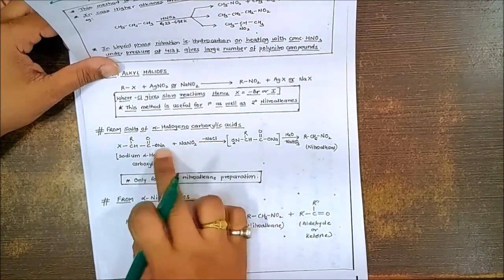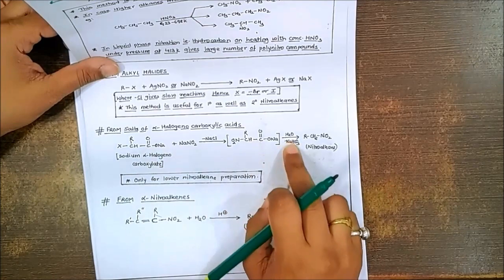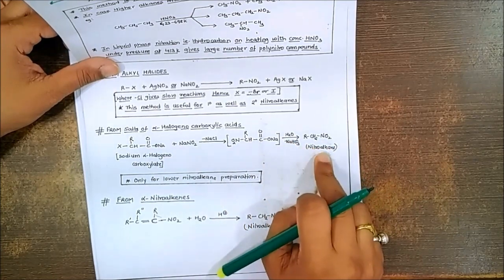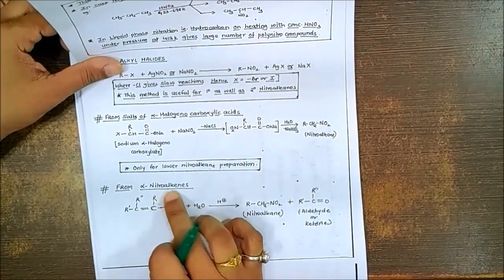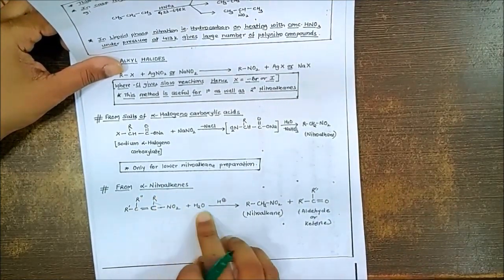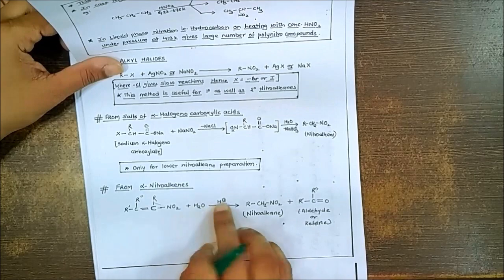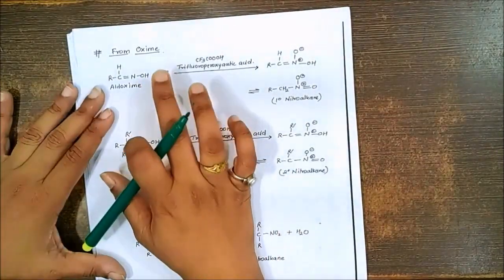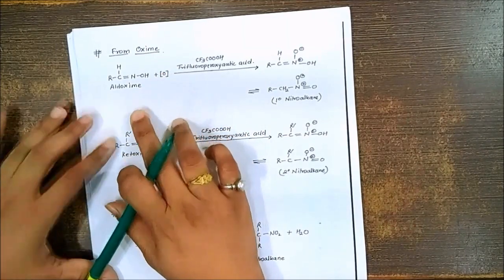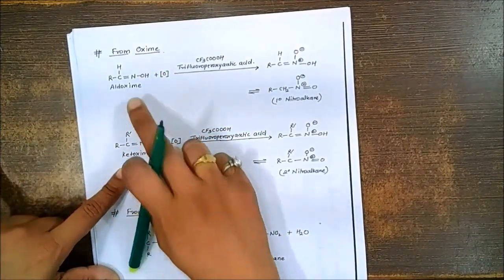There will be loss of NaCl followed by hydrolysis to give the corresponding nitroalkanes. They can also be prepared from the alpha halogenoalkanes, where hydrolysis gives formation of the nitroalkanes. We can also prepare them from the oximes. We have aldoxime or we have ketoxime.